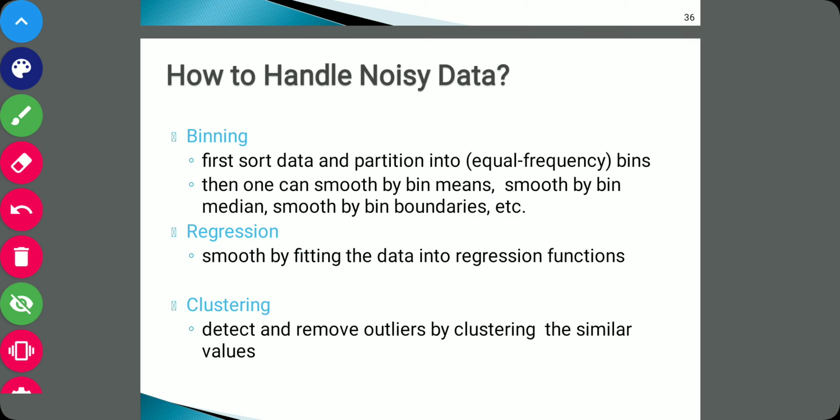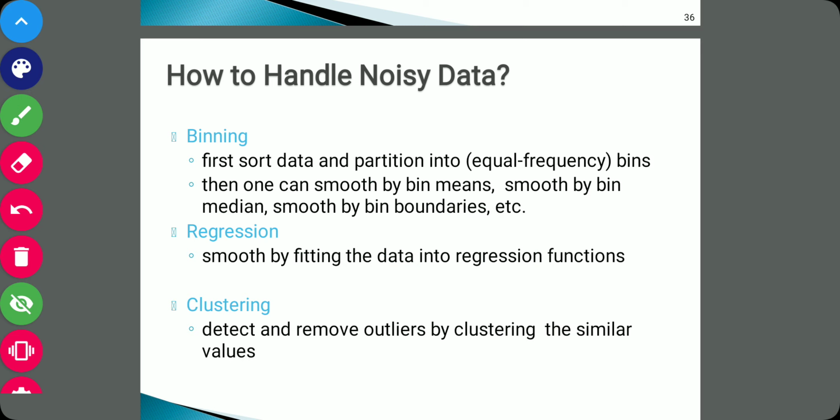The second technique is smoothing by bin medians. Here each bin value is replaced by the bin median. Then smoothing by bin boundaries. Here the minimum and maximum values in a given bin are identified as the bin boundaries. Then each bin value is replaced by the closest boundary value. If the value is closest to the maximum value, then the bin value is replaced by the maximum value.